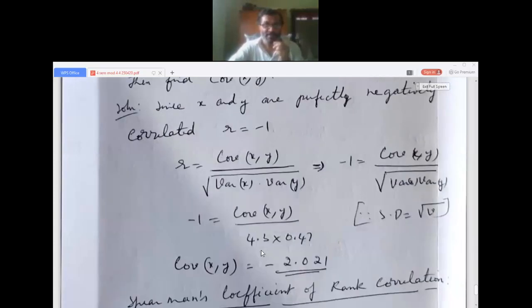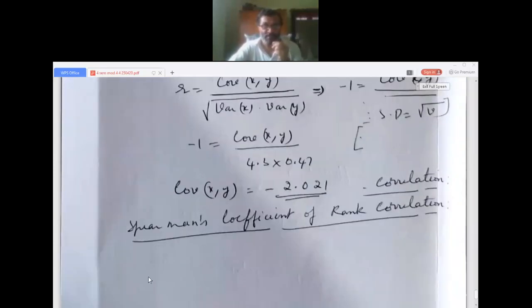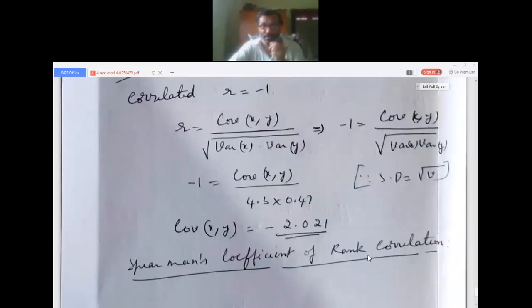So next class, that is tomorrow at 12, I will start Spearman's coefficient of rank correlation. To summarize, today in the class we discussed correlation problems and the different methods of solving them, different formulas, and finding out covariance of xy also. So write the notes. That is the assignment for you.